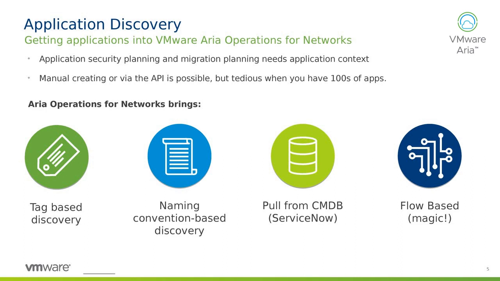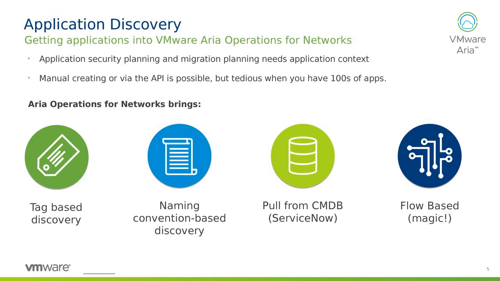So in this case, we can talk about various different ways that we can discover applications. And this is also going to be dependent on how you structure your data center and your applications, and how they're deployed and how you manage them today within your vCenter environment. So this could be things like tag-based. A lot of customers that I talk to focus on, when they're deploying their applications, providing tags on their VMs and so on. Naming-based conventions, utilizing CMDBs such as ServiceNow or other CMDBs to understand and map their applications.